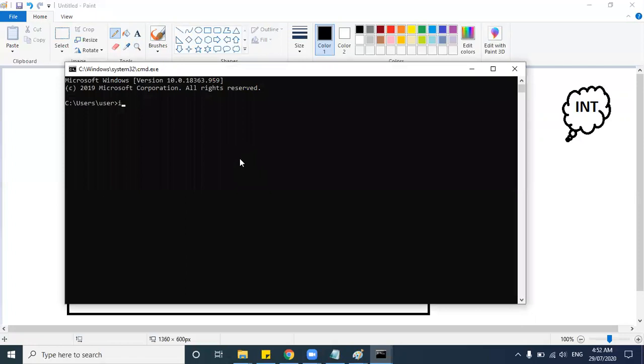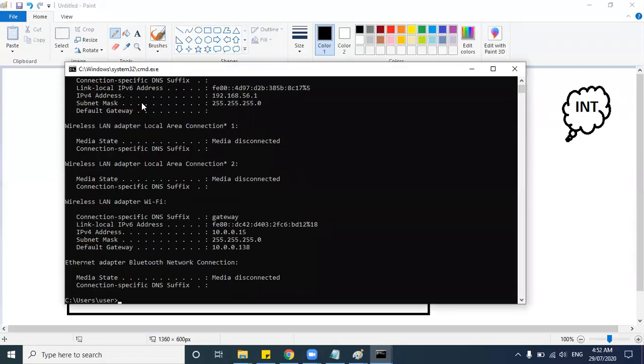Let's say in command prompt, if I do ipconfig, I'm getting an IP address like 192.168.56.1. If I do the same ipconfig on my other laptop, you can even check this yourself, if you have multiple devices connected to the same Wi-Fi, the IP address will be different, like 2 or 3 or 4, in your home network as well.